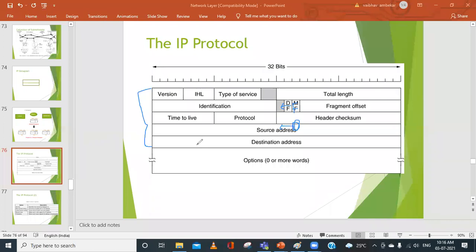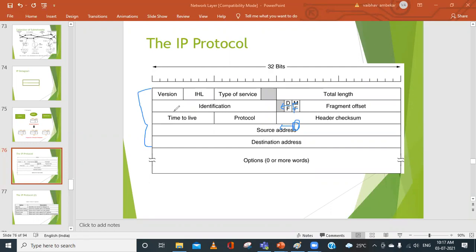160. So 160 bits, what will it be if you convert in terms of bytes? Agreed. Very good. 160 divided by 8 is 20 bytes.